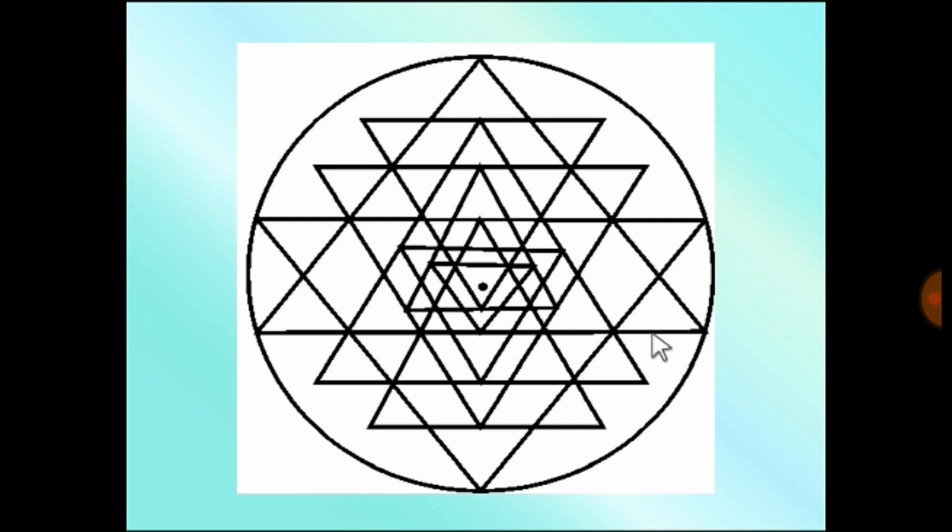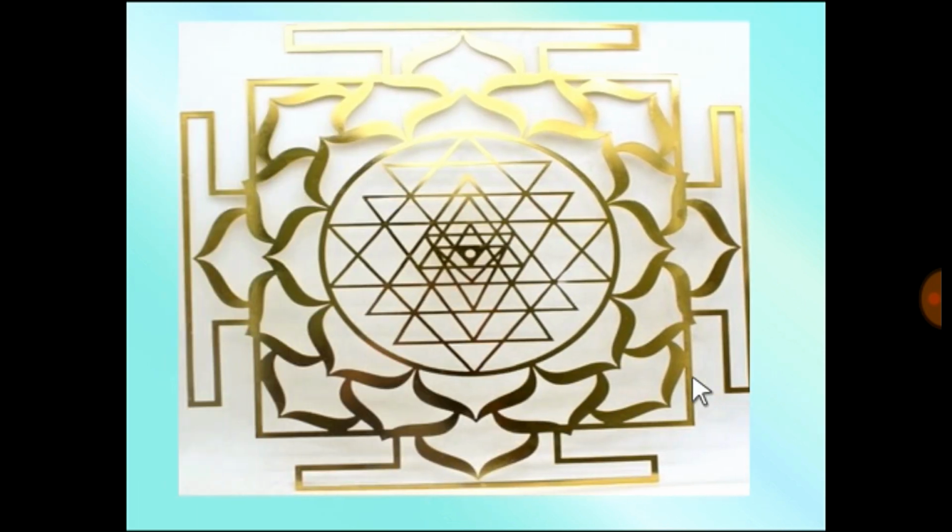And do you know? It's a very old science because you must have seen this type of figure which is called a Sri Yantra when you worship goddess Lakshmi. Your mother may be doing it. So, this is also made using geometry, right?